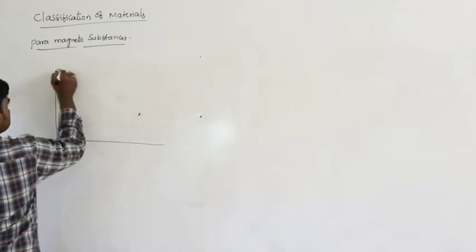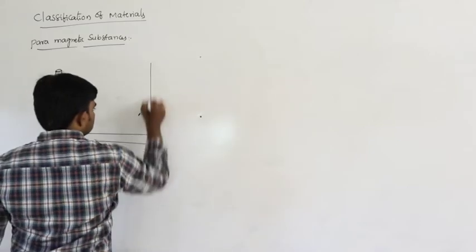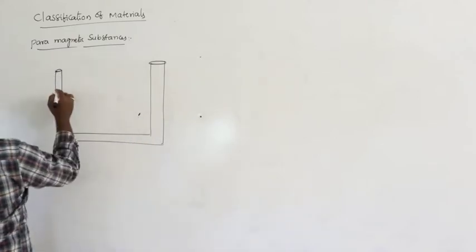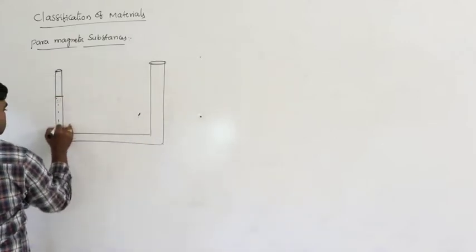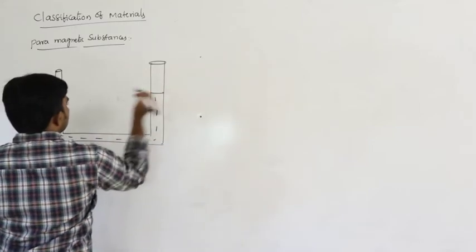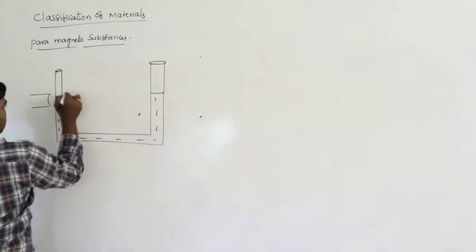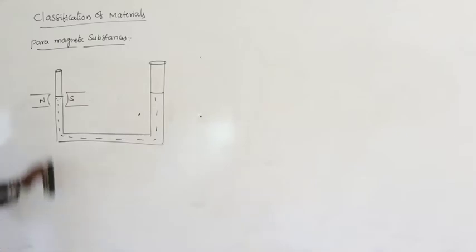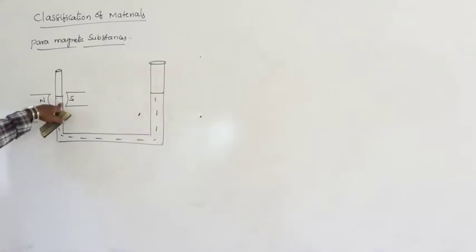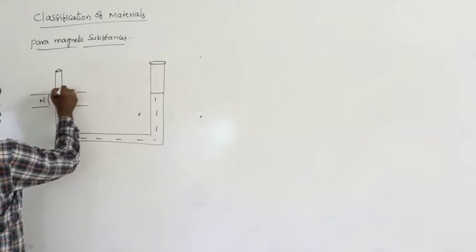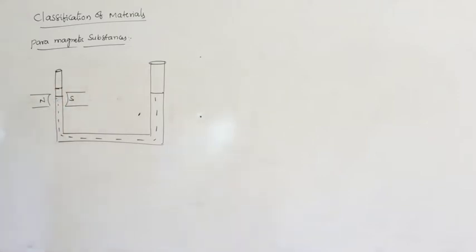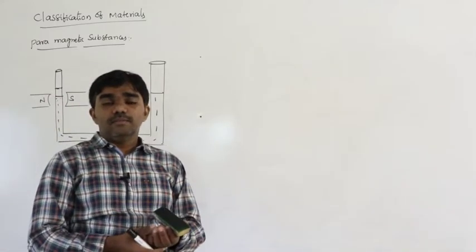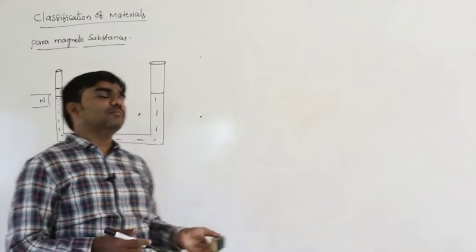So, second condition, just like the previous case. Let us say it is like this. This paramagnetic substance is placed between the poles of the magnets. Then the level rises inside the tube, because it must be attracted by the magnets. Paramagnetic substance can be attracted by the magnets.